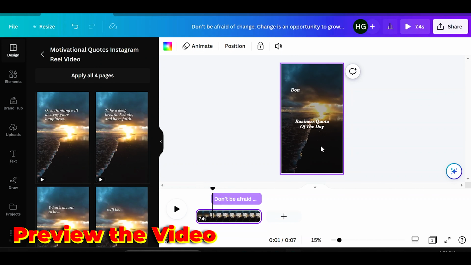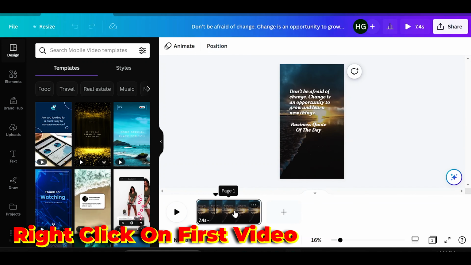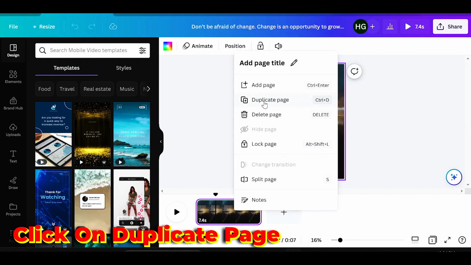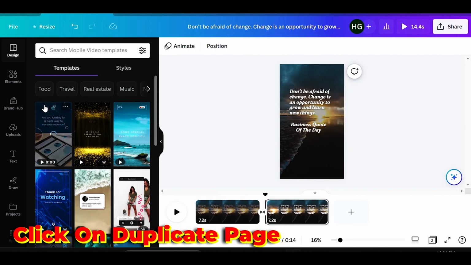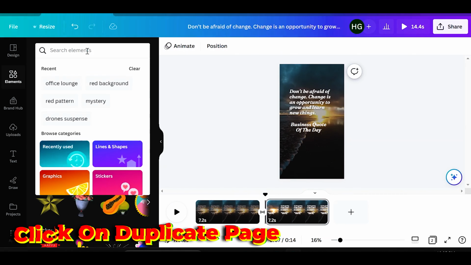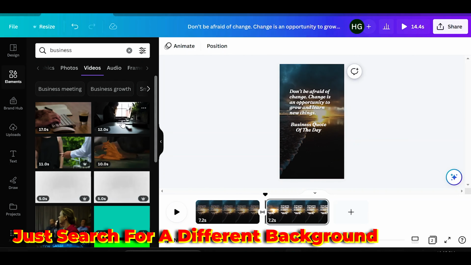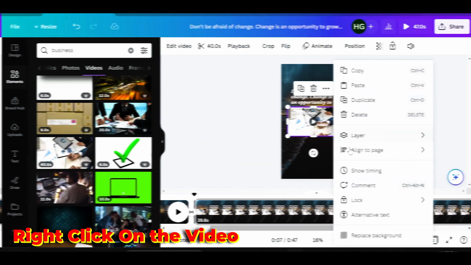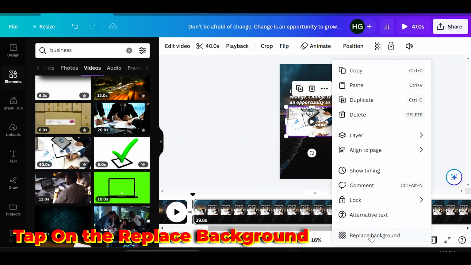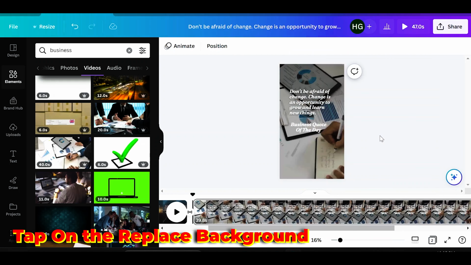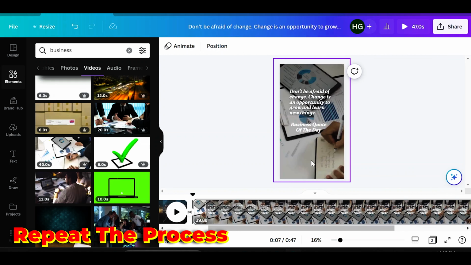Now to easily create multiple videos in bulk, simply right-click on the first video and click on Duplicate Page. This will create an exact copy of the video you just created. Just search for a different background video that matches your content. Right-click on the video and tap on Replace Background. Now just edit the video text and repeat the process so you have enough content for an entire month.